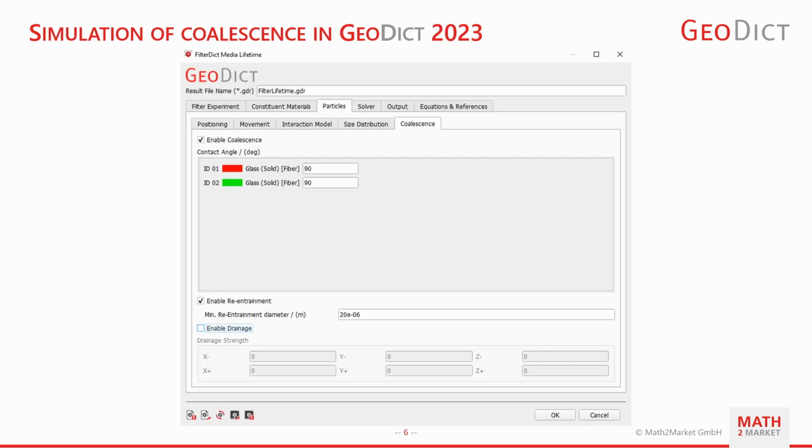As you can see here in this screenshot, we have a new tab as coalescence tab under fitting media module. And here the user can insert different contact angles for different material IDs. Besides that, the reentrainment and drainage options can be activated and adjusted accordingly based on the application.